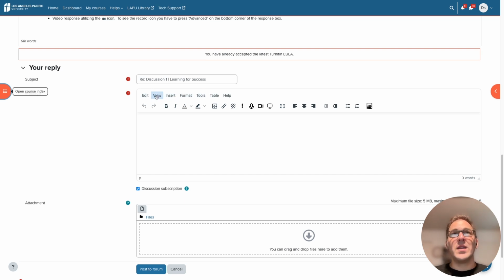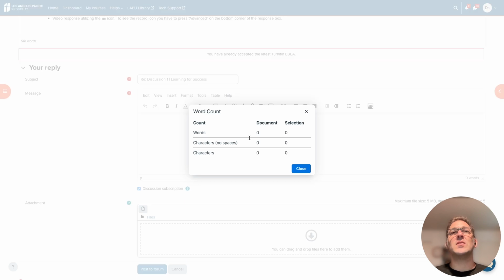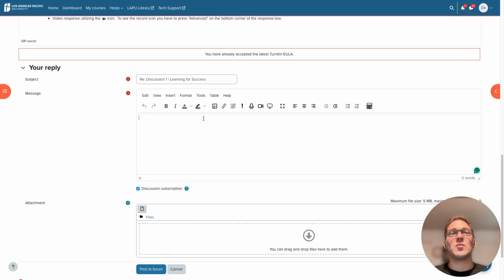But then also we have other items that are available right here within this new menu bar. And I would really want to draw your attention to a couple of them. Let's start with tools here. You can get a word count, which is also available down here, but this one gives you the count of words, characters without spaces and characters with spaces, as well as for selection. So if you wanted to select a paragraph and see how much you've written, or part of a paragraph, you can do that with this tool, which I think is really fascinating.